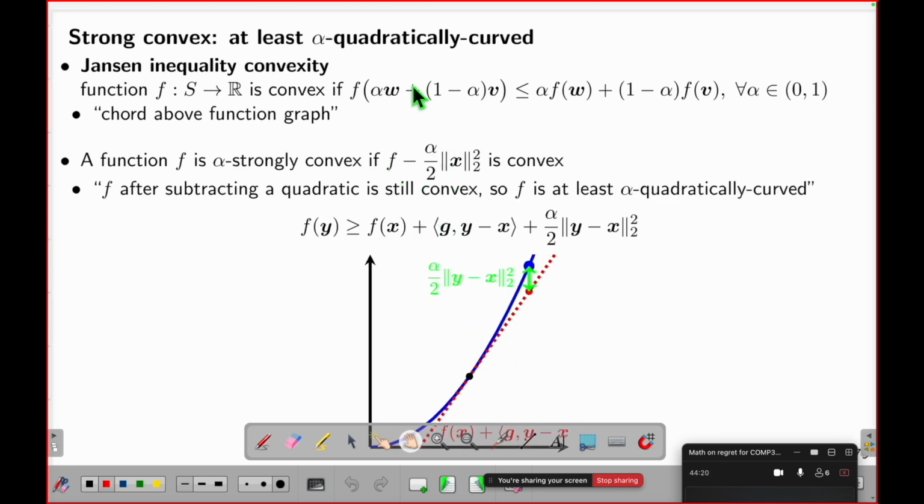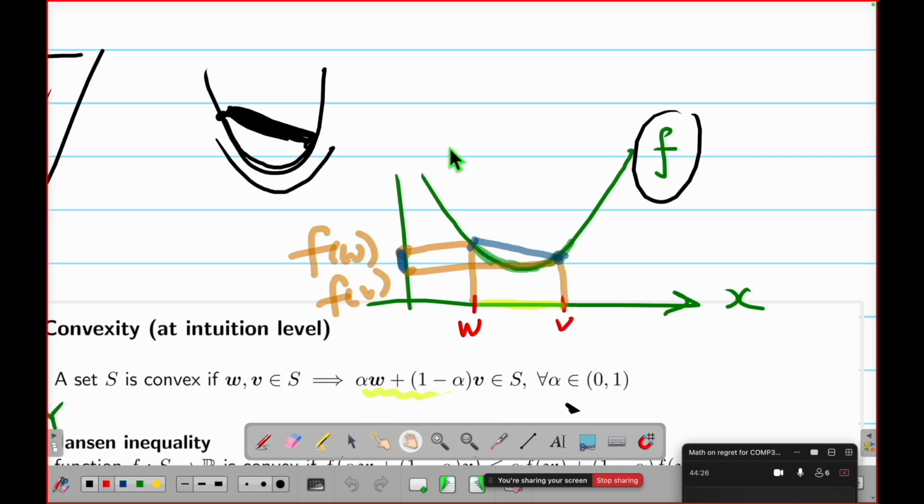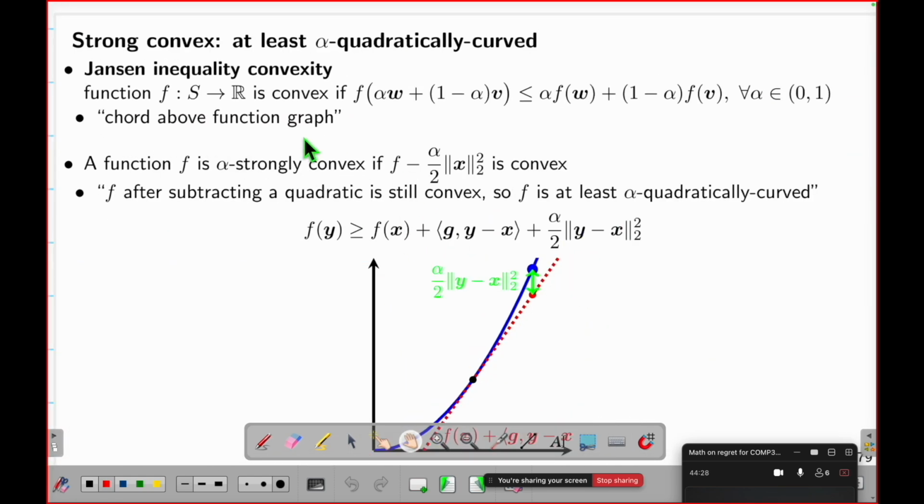Here's another one. I have strong convexity. So go back to Jensen's inequality. What's Jensen? This thing, right? So Jensen means I have a function that is convex. Now suppose I have f and I subtract a quadratic function, and if this is still convex, what does that mean? That means after subtracting a quadratic, your f is still convex. So that means if you don't subtract it, this function is at least as alpha-ly curved.